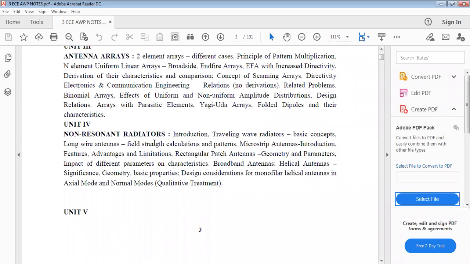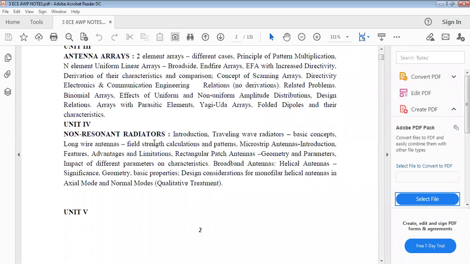Broadside, as the title indicates: if the feeding and the resultant radiation are in the same phase and the radiation occurs perpendicular to the axis of the array, that is called broadside.